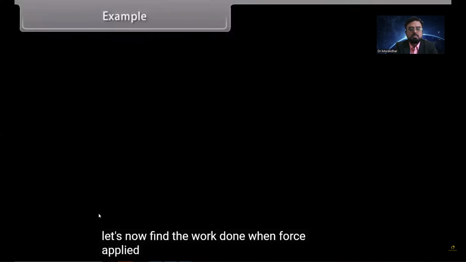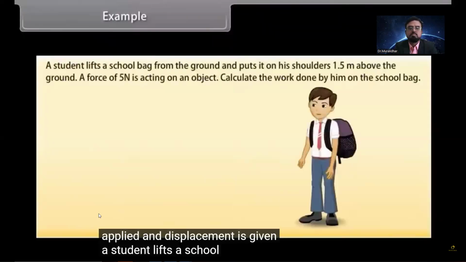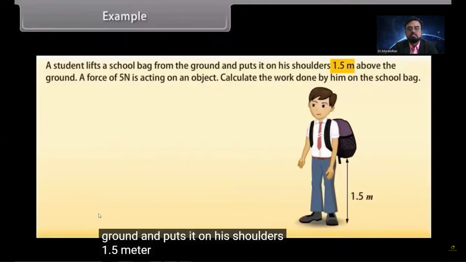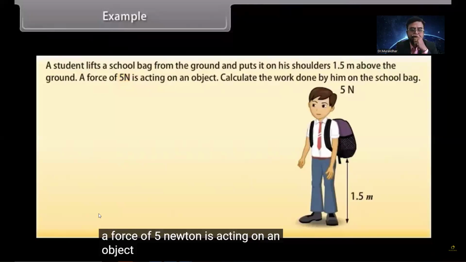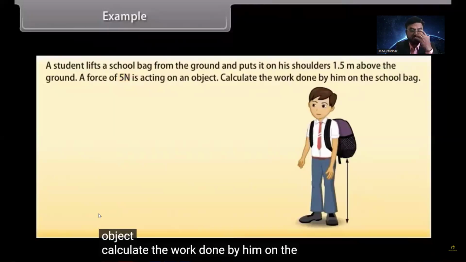Example. Let's now find the work done when force applied and displacement is given. A student lifts his school bag from the ground and puts it on his shoulders, 1.5 meter above the ground. A force of 5 Newton is acting on an object. Calculate the work done by him on the school bag.